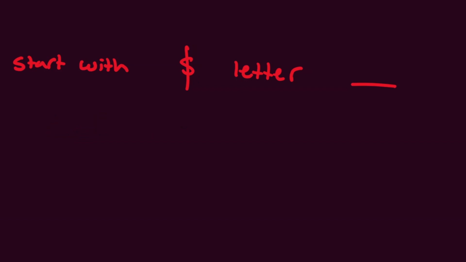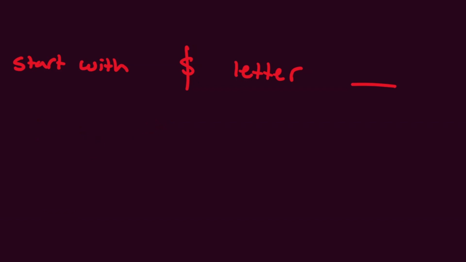Secondly, you also can't use reserved keywords. So if you wanted to, let's say, create a string and name it public, well, public is a reserved keyword. You can't use it for your names. So this is not allowed. Same with int. You can't have a variable named int or static or void or things like that. Those are reserved keywords that you're not allowed to use.